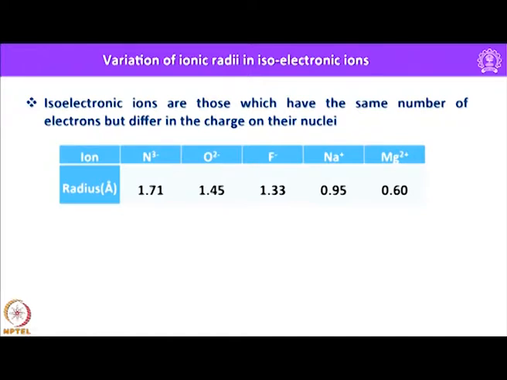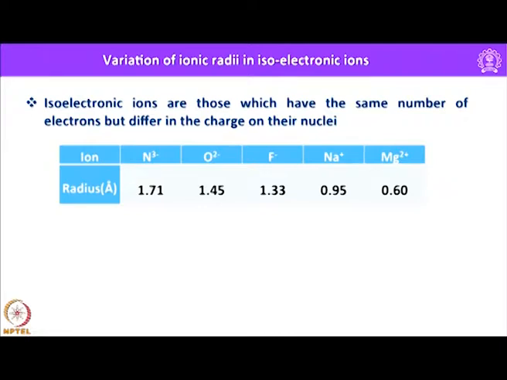Here the nitride anion N3- is given, and oxide O2-, and fluoride F-, and Na+ and Mg2+. If you just look into the nuclear charge, it is 12 in case of magnesium, 11 in case of sodium, 9 in case of fluorine, 8 in case of oxygen, and 7 in case of nitrogen.